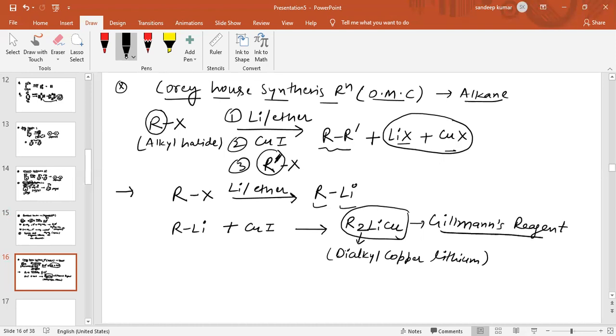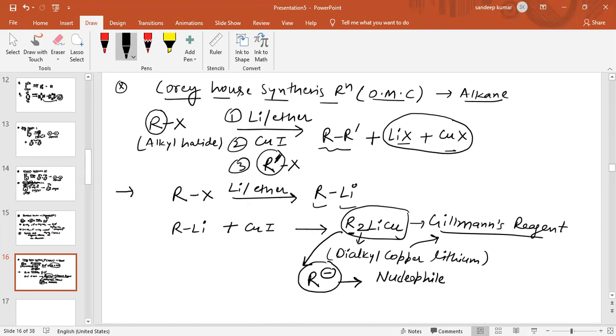Always remember this: dialkyl copper lithium is Gilman's reagent. And which is the intermediate? The intermediate of Gilman's reagent is this R. R comes in the form of a nucleophile. So dialkyl copper lithium gives a nucleophile, which is R negative. So this is basically the intermediate.